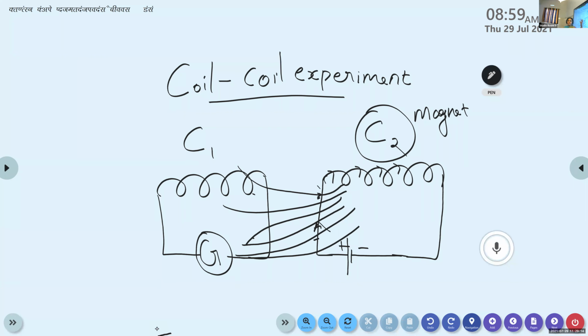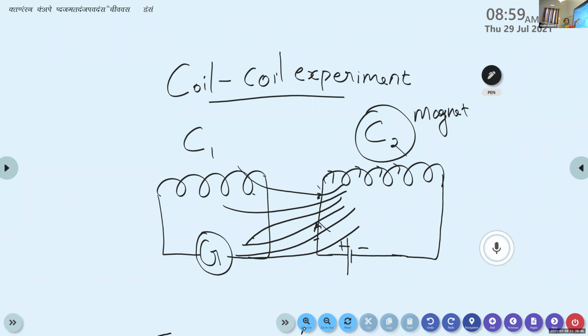Here in this case there is no bar magnet. Instead of that, we are using another coil with an electric cell attached to it. So now the coil C2 behaves like a bar magnet. Whenever the electric cell is connected to it, current passes through the coil and it behaves like a magnet. When such a coil C2 is moving towards the coil C1, what happens?